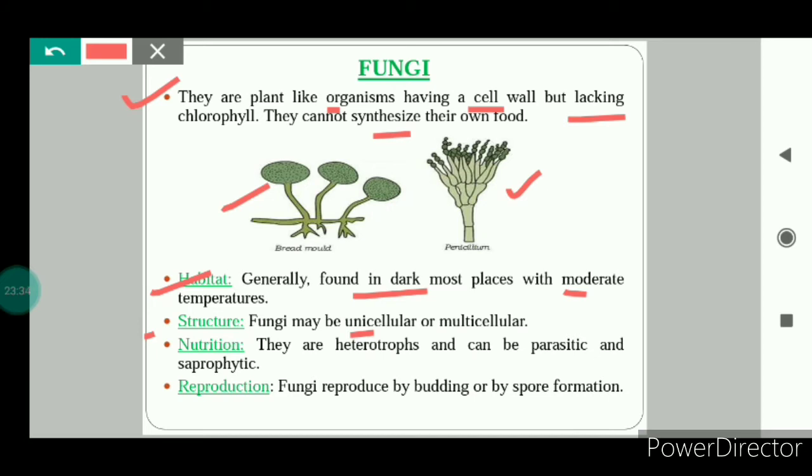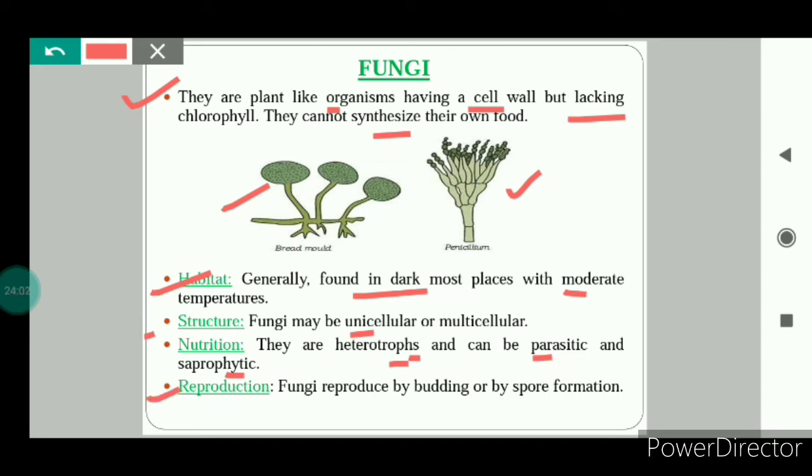If we talk about the nutrition, they are heterotrophs. As I told you, they cannot make their own food. Heterotrophs means they are dependent on others for their food. They can be parasitic. That means they will derive their food from the host body. They will live inside another organism and derive food from that. And they can be saprophytic also. Saprophytic means they will feed on dead and decaying matter.